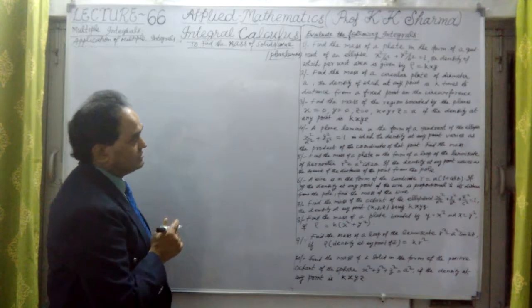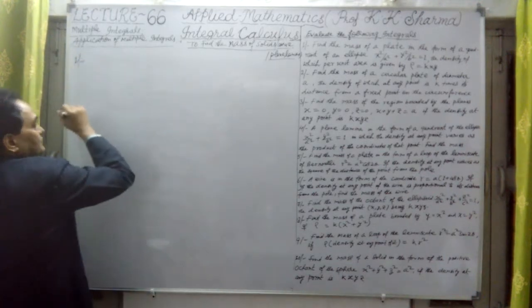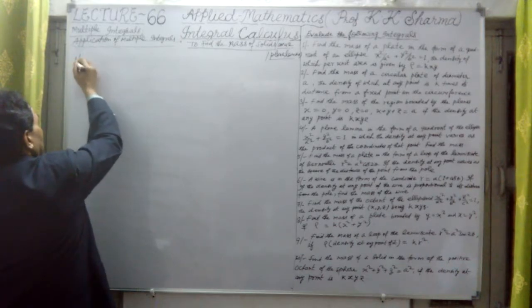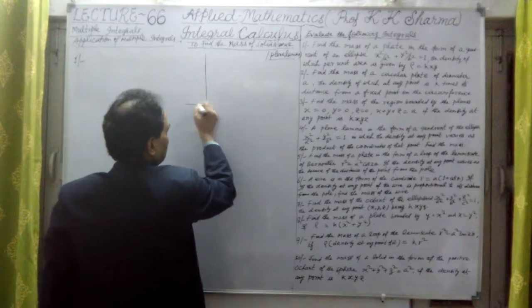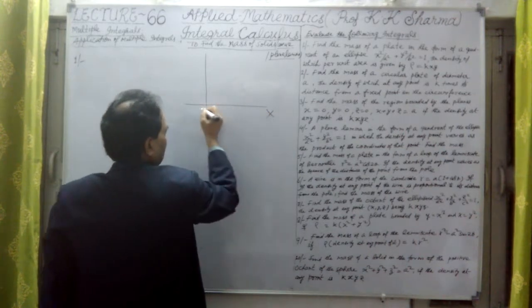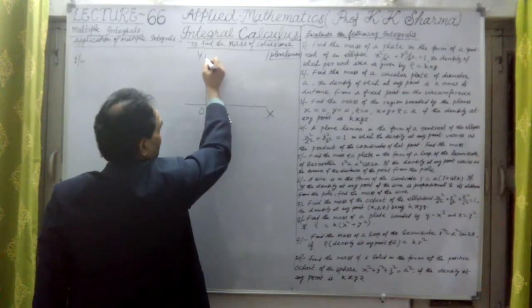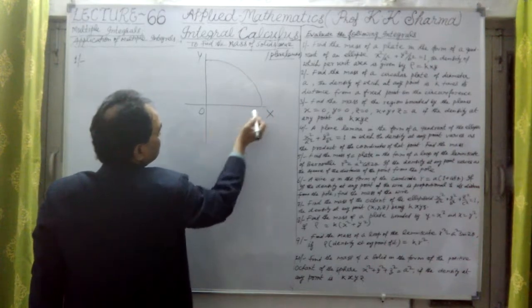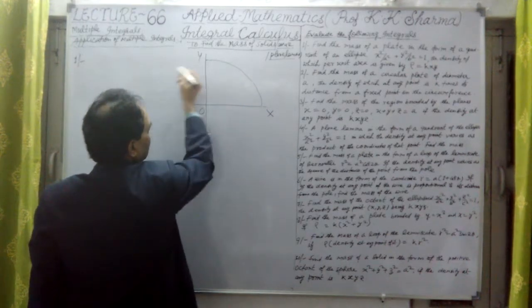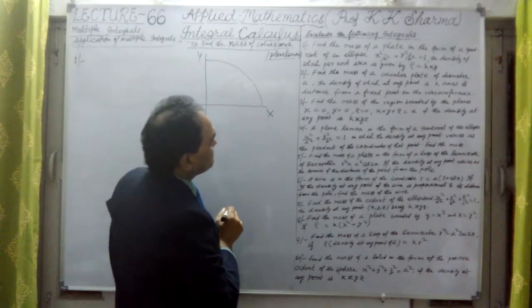Now let me take this question. What is given in question number 1? It says the positive quadrant of an ellipse. Let me take the geometrical figure. This is O, this is the Y axis, and this is the elliptical figure.